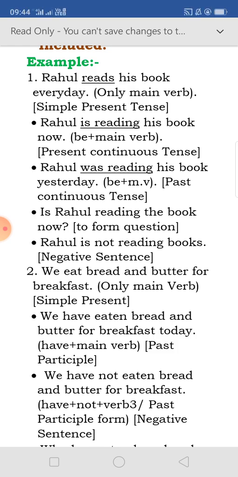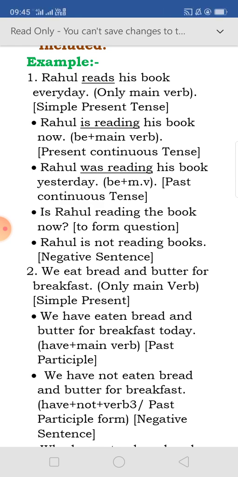Next is: Rahul is reading his book now. Is reading, that means present continuous. So, the tense is changing. Rahul was reading his book yesterday. See, was is accompanying the verb and it is becoming past continuous tense. Okay, MV means main verb.